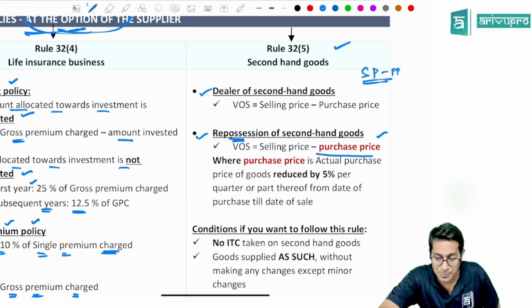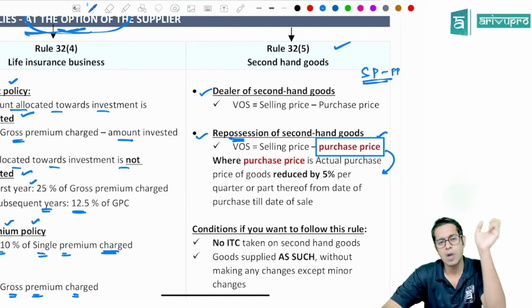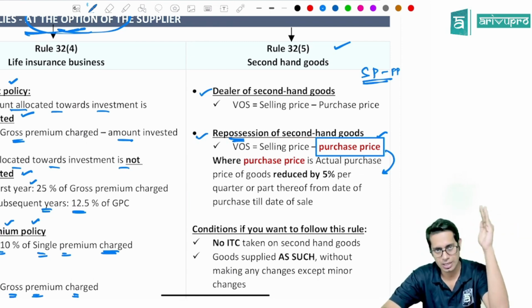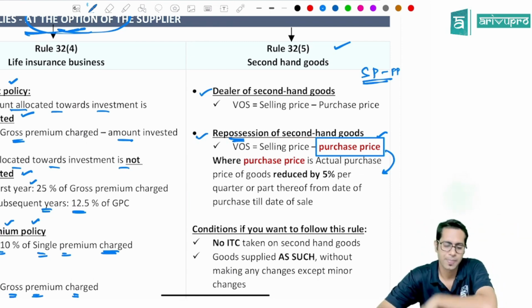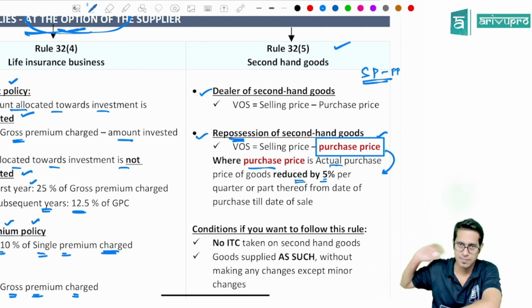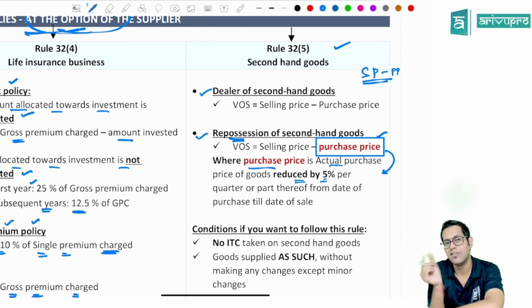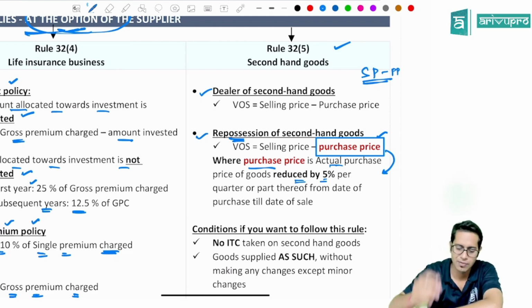Now over here, the purchase price is required to be computed by you, because I have already used the car for some period of time. Lawmakers are telling to give depreciation for that. Reduce the value of that car for that period. So here, purchase price will be what, sir? Actual purchase price reduced by 5% per quarter or part thereof from the date of purchase till the date of sale. So from the date of purchase till the date of sale of that car, reduce 5% every quarter. Whatever amount you get, that will be taken as the value of supply.